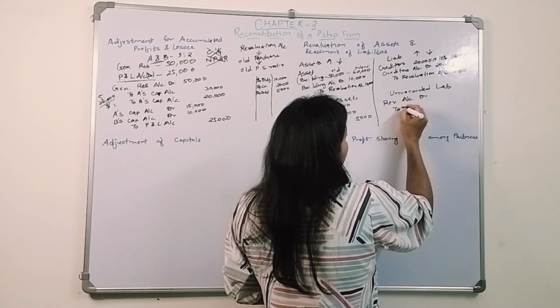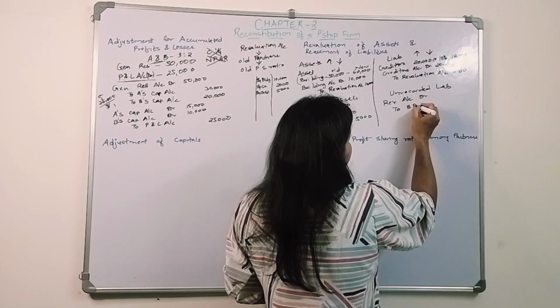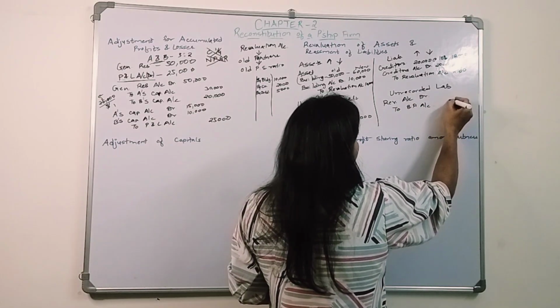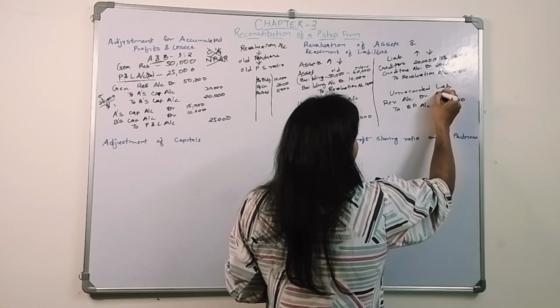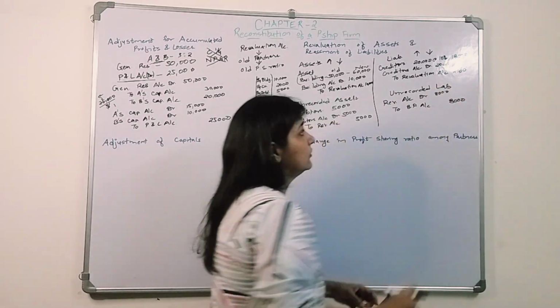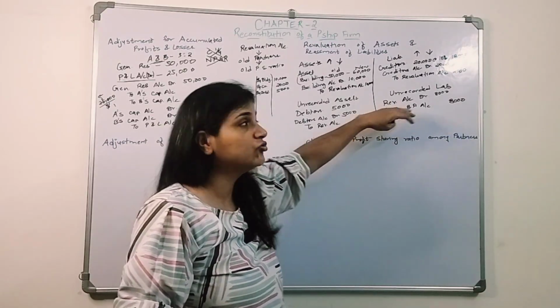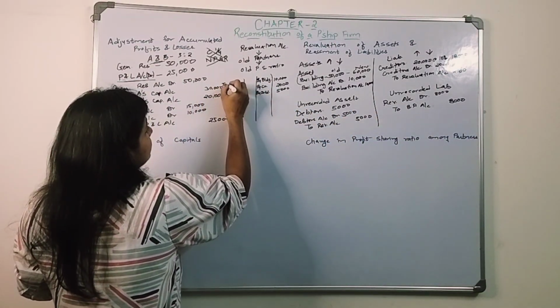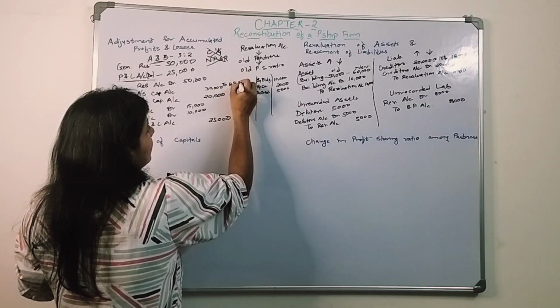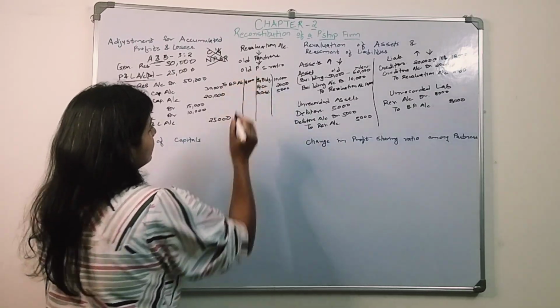Let's say the bills payable amount is 8,000. So this we are going to show on the debit side, to bills payable account 8,000.